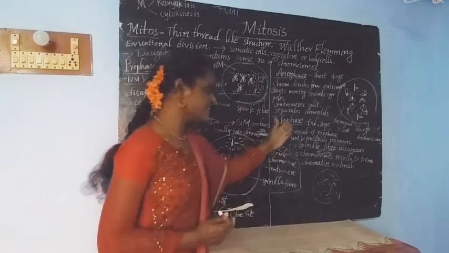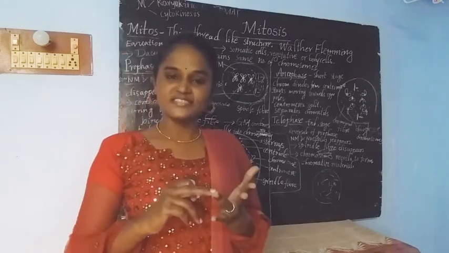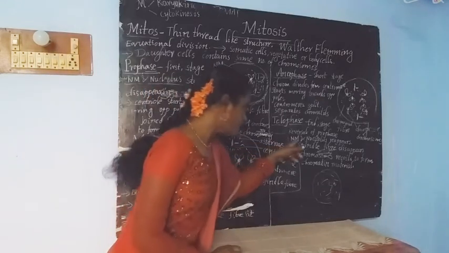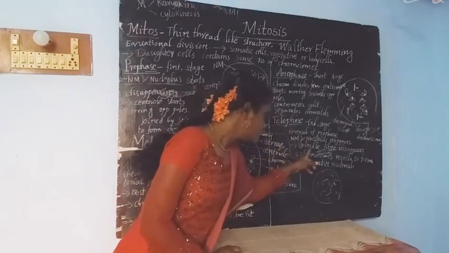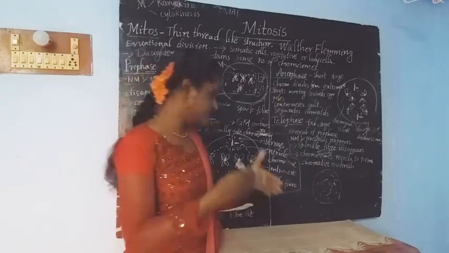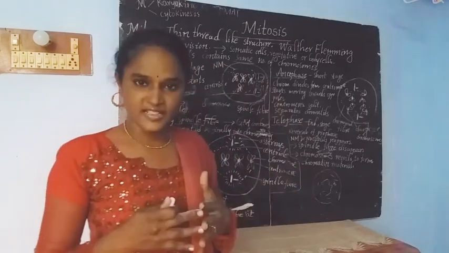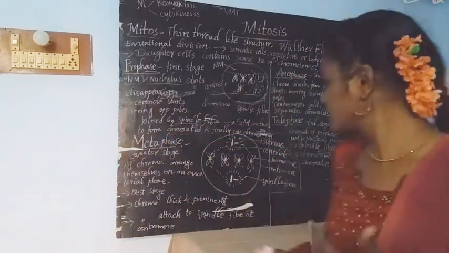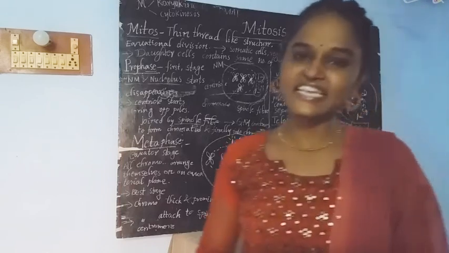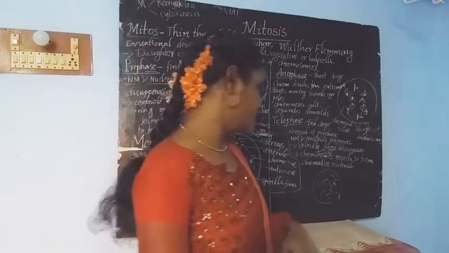Then what happens in this telophase? Nuclear membrane and nucleolus start reappearing. And then spindle fibers start disappearing. Spindle fibers disappear, and chromosomes recoil and form the chromatin material, or the genetic material.